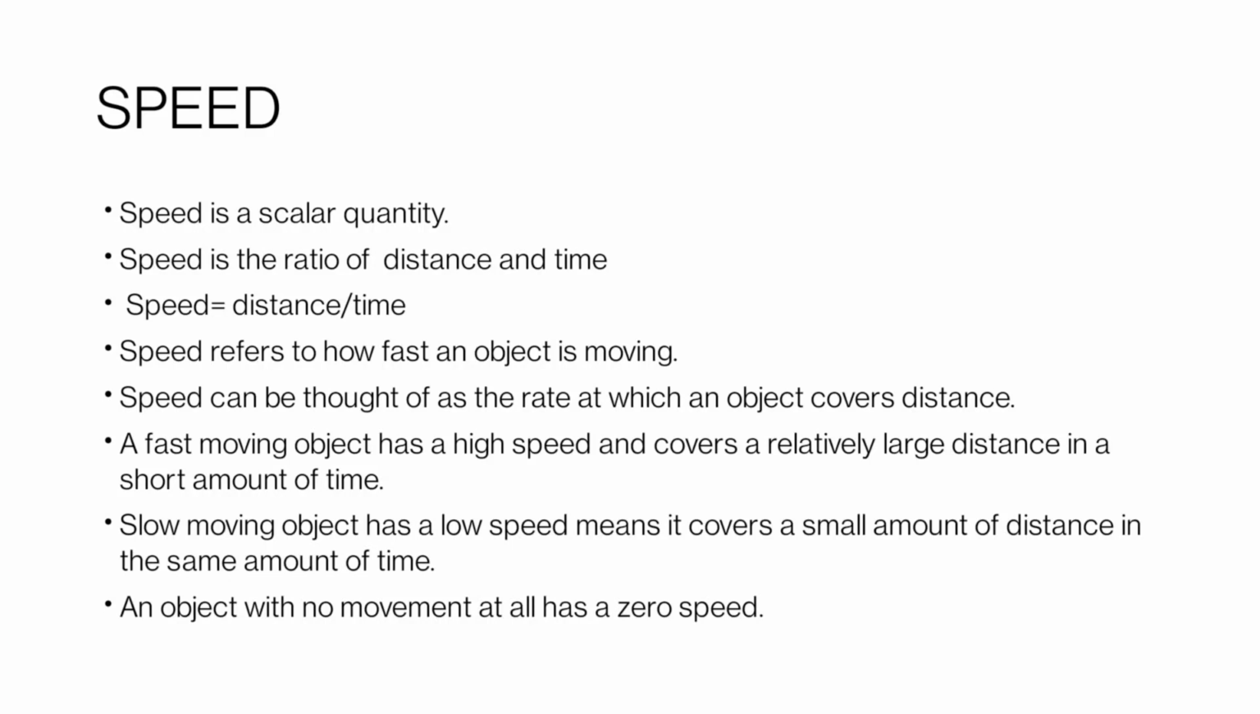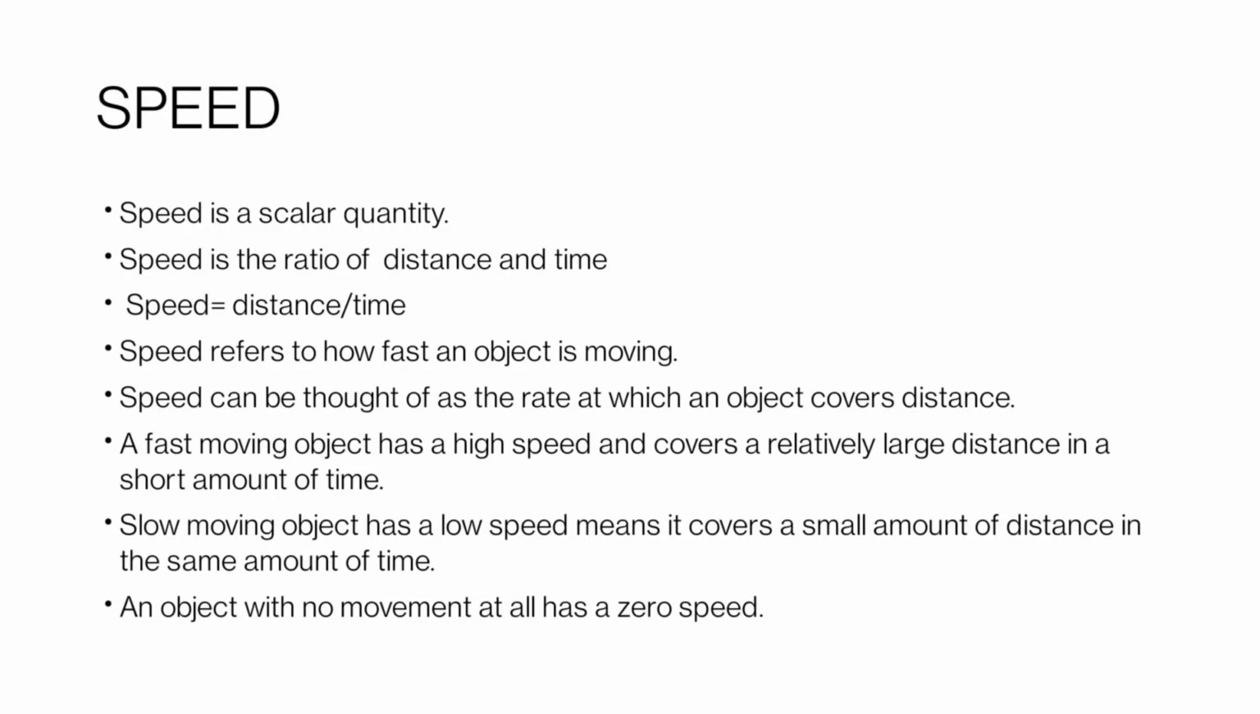Next topic is speed. Speed, in layman language, refers to how fast an object is moving. We can say that speed is a scalar quantity because direction is not involved in this case. And how can we calculate the value of speed? Speed is simply calculated as speed equals distance upon time. Mind it, here we use the value of distance, which is a scalar quantity, so speed is also a scalar quantity. It is a ratio of distance and time.